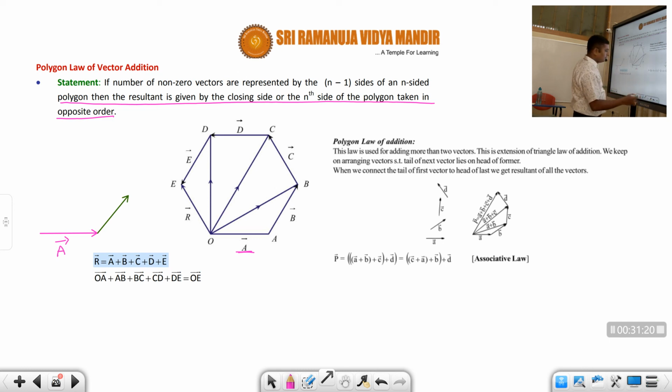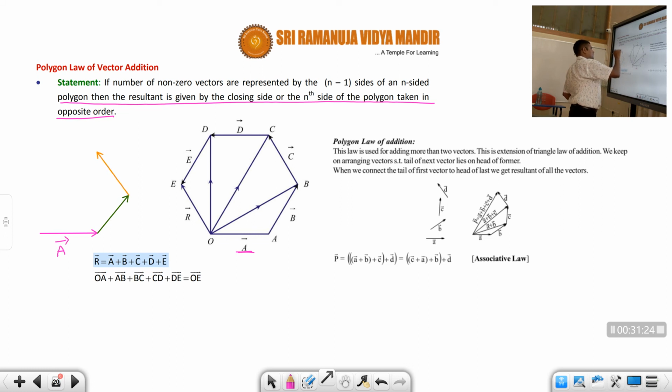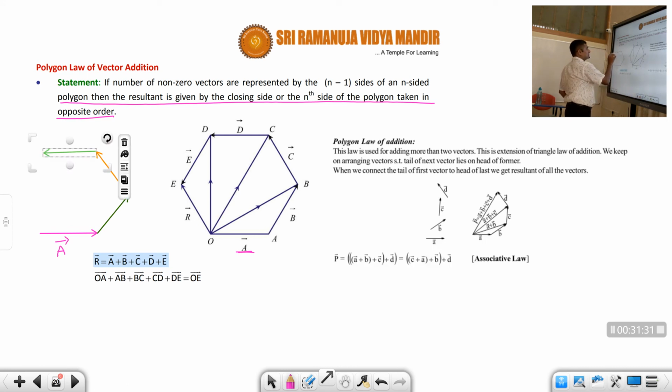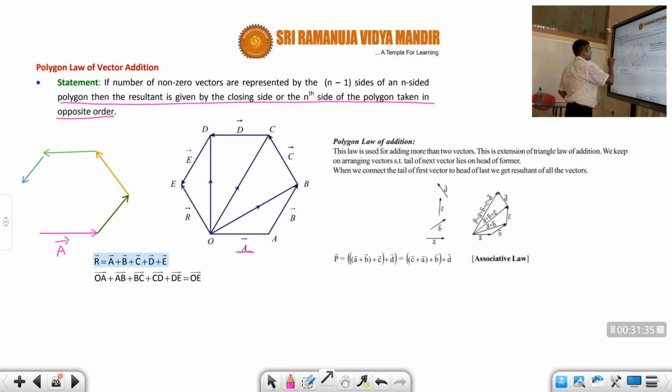Next, a third vector, like this. Next, a fourth vector, like this. Next, a fifth vector, like this. So now you have these vectors, a bar, b bar, c bar, d bar and e bar. Now the resultant is nothing but the closing side of this polygon. That's all.